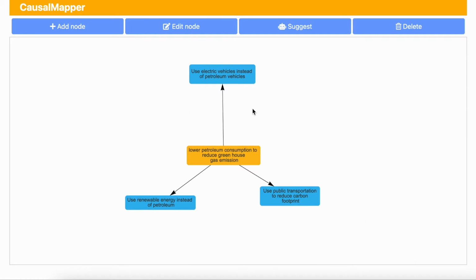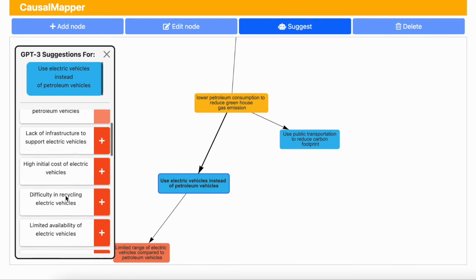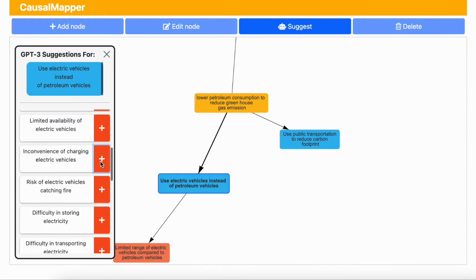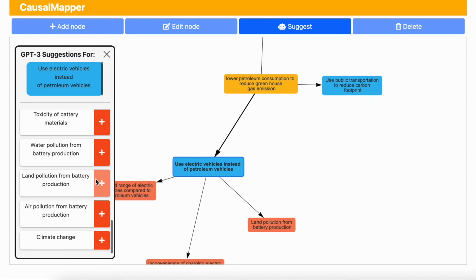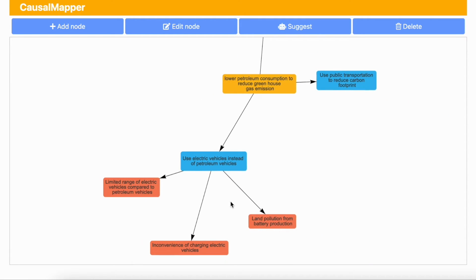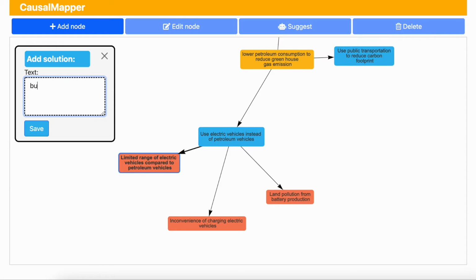Now we have a few solutions to achieve our design goal. But will our proposed solutions work when deployed to the real world? By selecting one of the solutions, CausalMapper suggests potential problems to consider and add. Here, three problems of electric cars are added, related to the range, the inconvenience of charging, and the pollution during battery production. As an attempt to solve the problem of having limited range, the designer added the solution: build more charging stations.